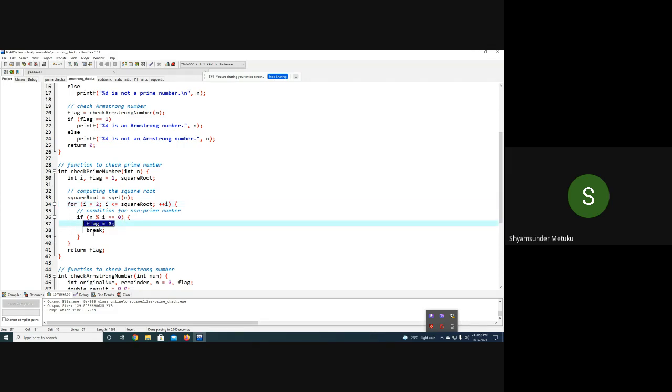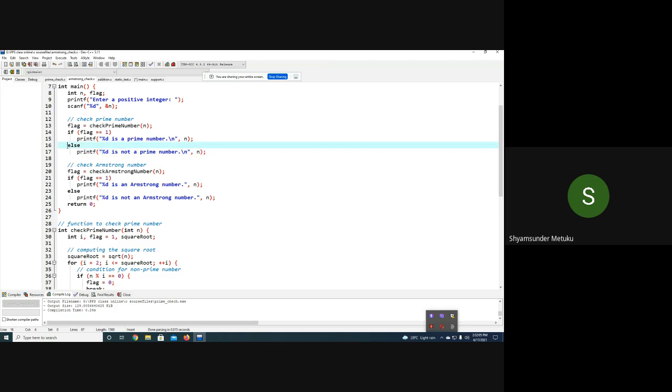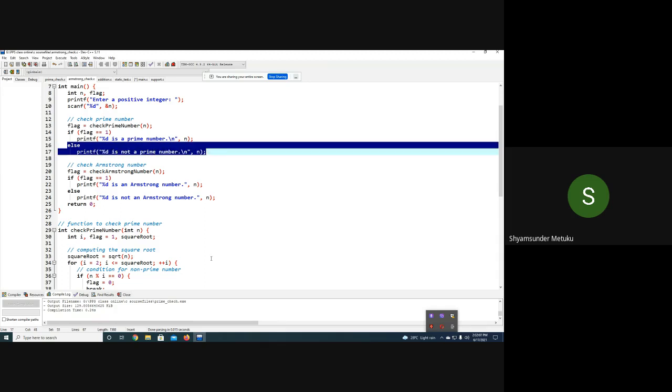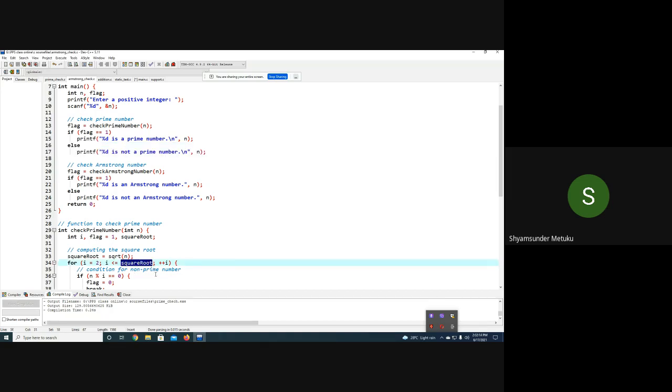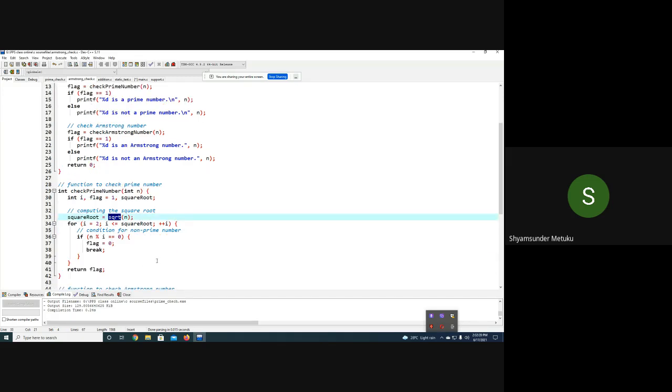Again flag becomes 0, break, so flag 0 is going to be returned. So 0 double equal to 1 is false, so it is not a prime number. That is why the else part is going to be executed, isn't it? Is it clear? Check prime number is a very simple logic. Instead of n by 2, square root was used. Anything you can use. The only thing is I have not discussed predefined mathematical functions, but if you want you can take it also, not an issue.